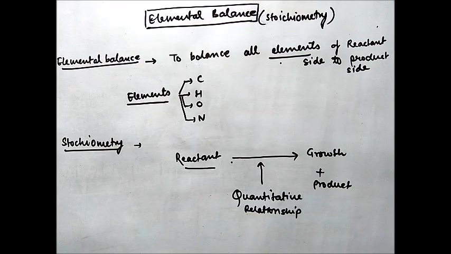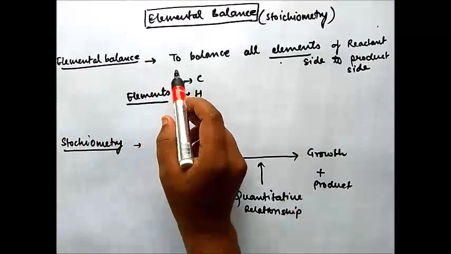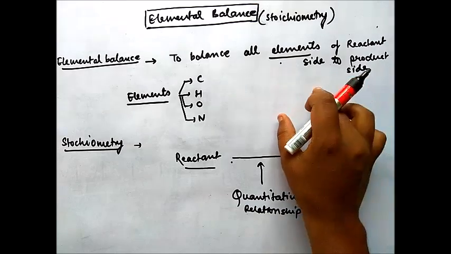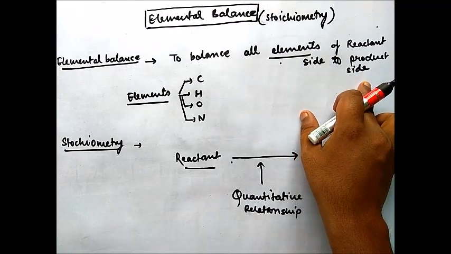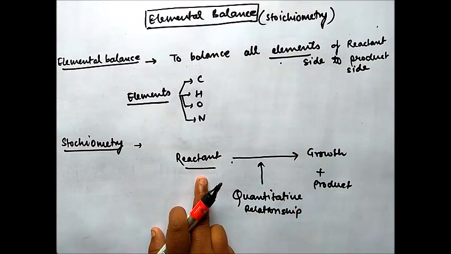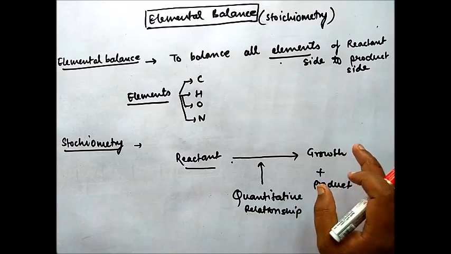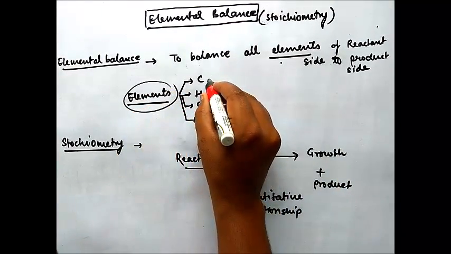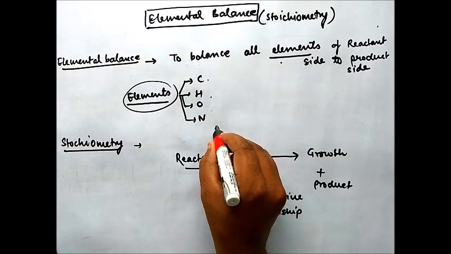So let's discuss the first topic, that is elemental balance. Elemental balance is also known as stoichiometry. Elemental balance is to balance all the elements from the reactant side to the product side. Mainly there are four elements: carbon, hydrogen, oxygen and nitrogen.